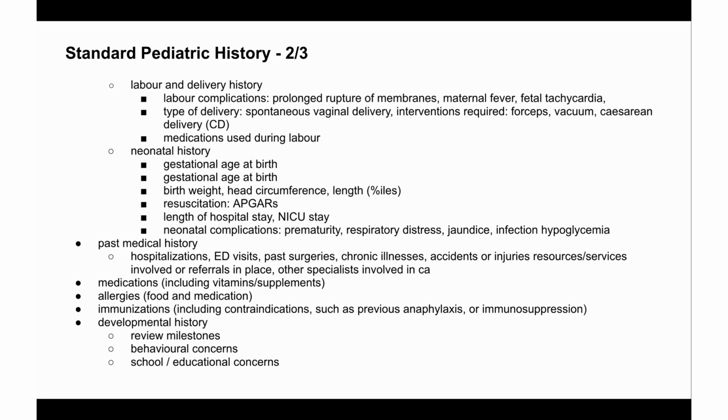And then neonatal history. If you're seeing the child at birth, what was the gestational age at which the child was delivered, and what was the birth weight, the head circumference, the length, what was the APGAR score at delivery? Did the child need resuscitation? How long was the child on admission for after birth? Then you also want to explore were there any neonatal complications like prematurity, respiratory distress, jaundice, any infection in the neonatal period, any hypoglycemia, and all of those things that help you to understand what happened immediately post birth.